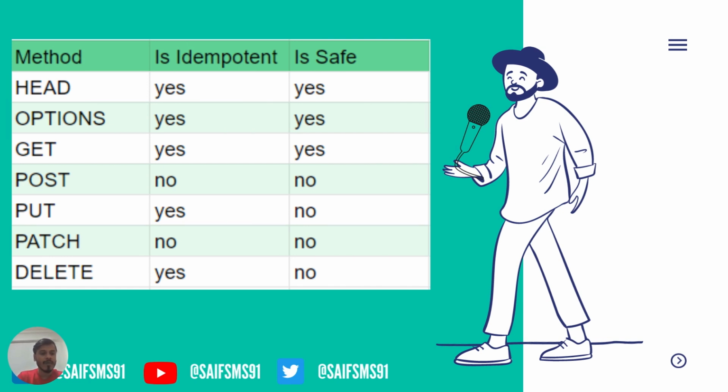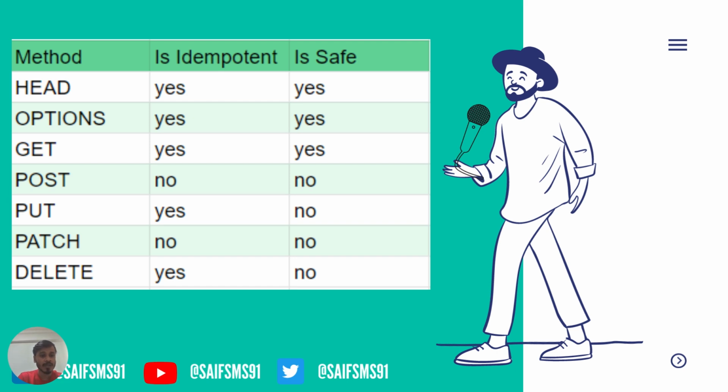So the most common methods which we have are HEAD, OPTIONS, GET, POST, PUT, PATCH, and DELETE. From this table, we can see some of them are idempotent and some of them are safe. Basically, HEAD is both idempotent and safe. OPTIONS is both idempotent and safe. GET is both idempotent and safe.